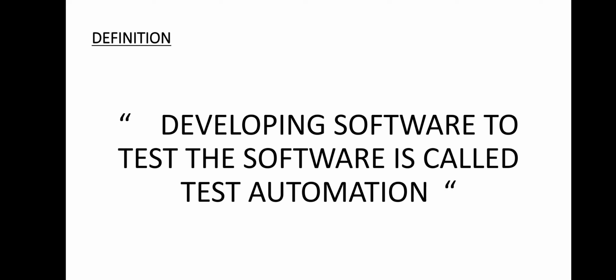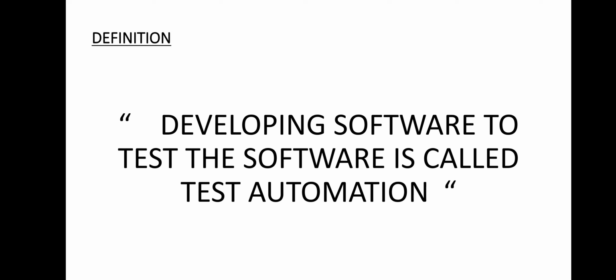Manual test cases are basically tested by the test engineer manually, and automated test cases are basically tested by software. So developing software to test the software, or we can say developing software to test the automated test cases, those that are part of the software product, is known as test automation.